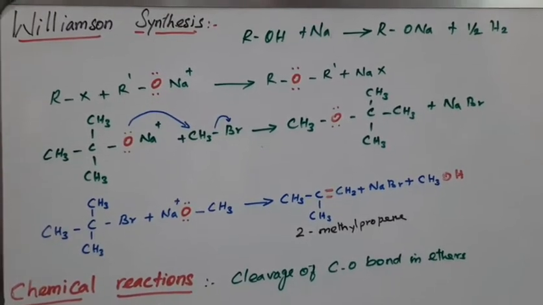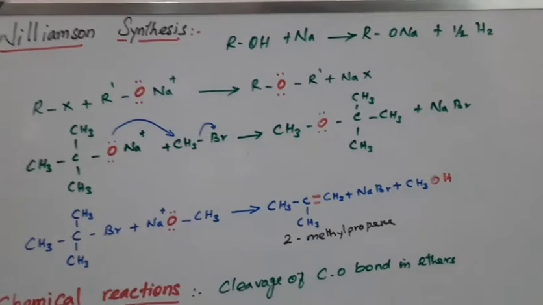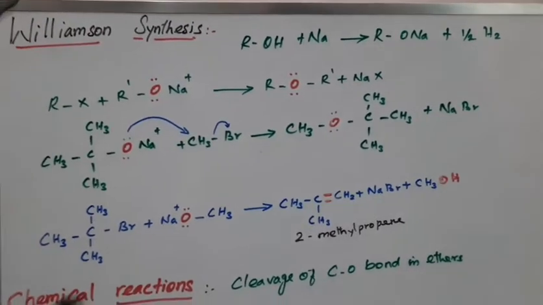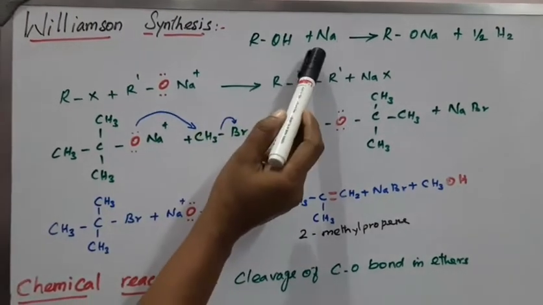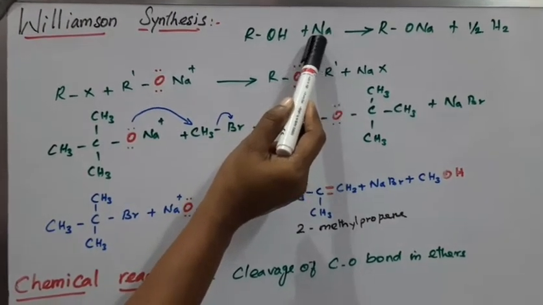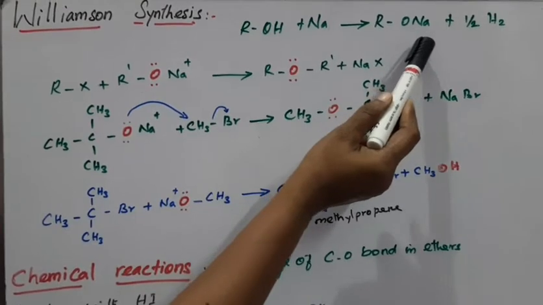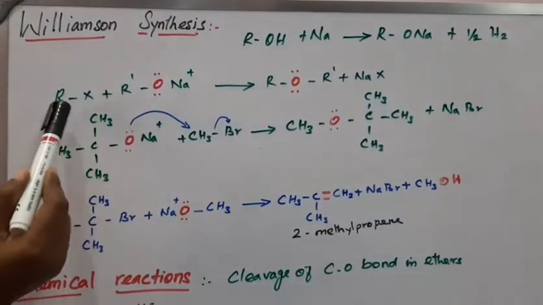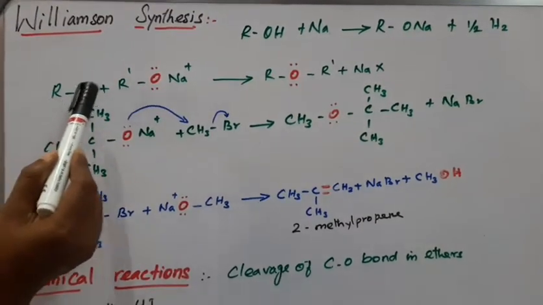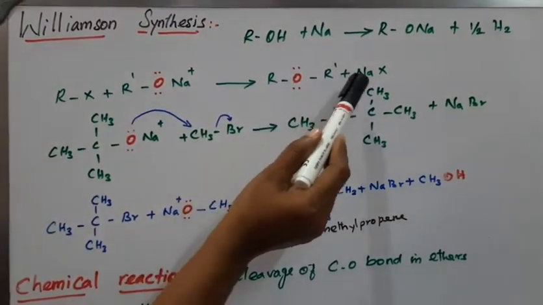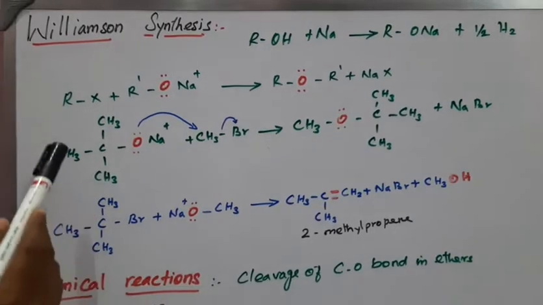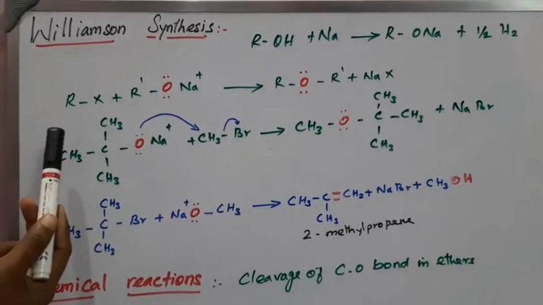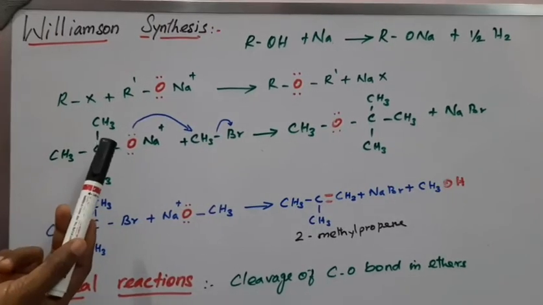So here the next one is Williamson synthesis. First of all, the alcohol reacts with the reactive metal sodium, and sodium alkoxide is produced. That sodium alkoxide reacts with alkyl halide. It produces ether and NaX. Williamson synthesis is suitable for both symmetrical as well as unsymmetrical ethers.